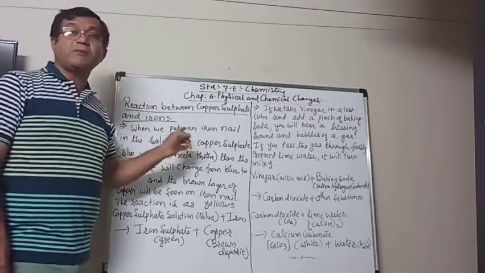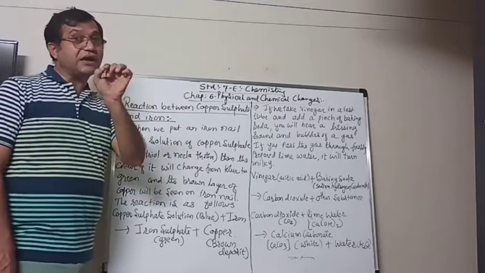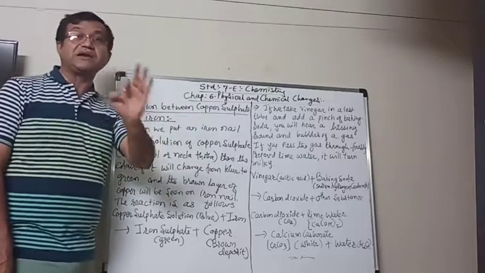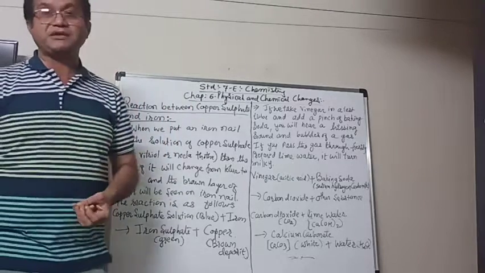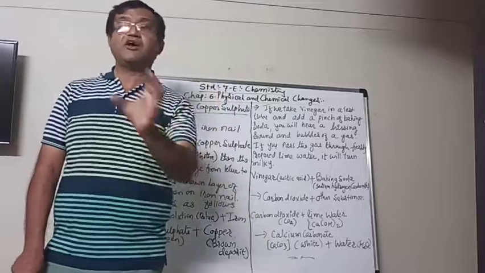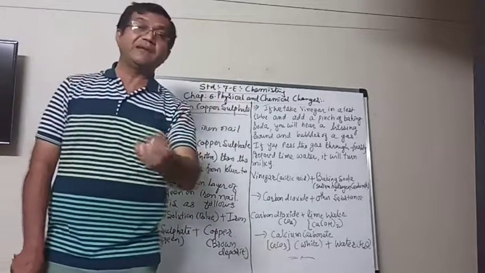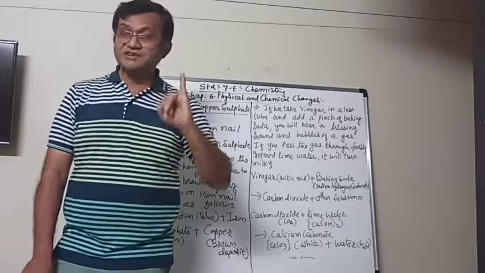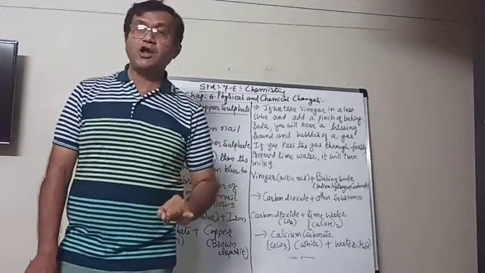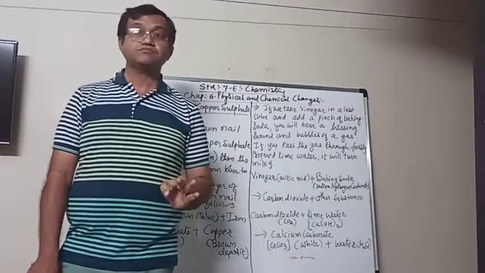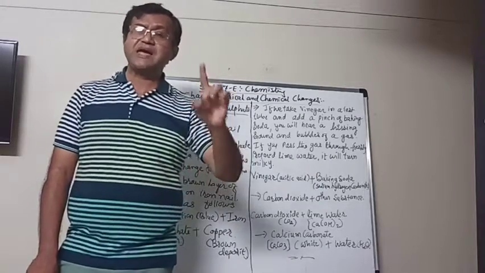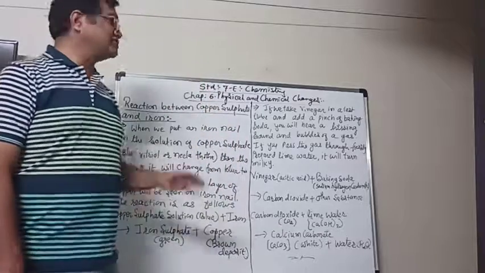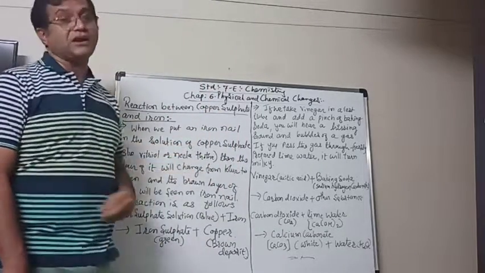Keep these names in your mind, because it can be asked in the MCQs or the blanks what is the other name of copper sulfate. So these three names are the same: copper sulfate, blue vitriol or Nila Thotha. They represent the same thing, and when you make the solution in water, it gives a blue color.